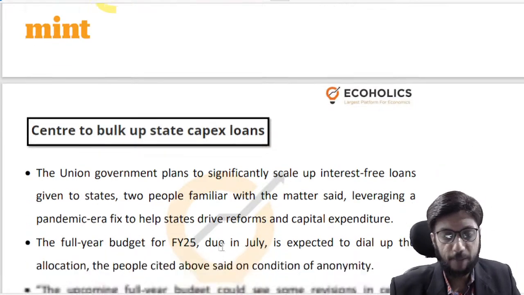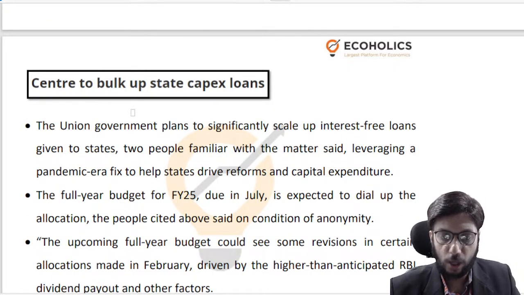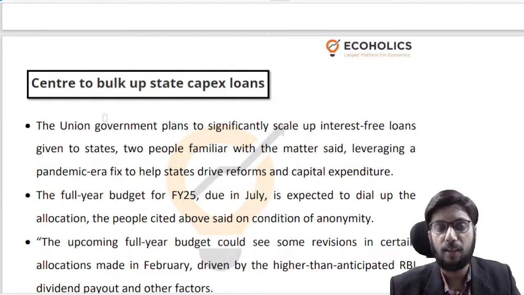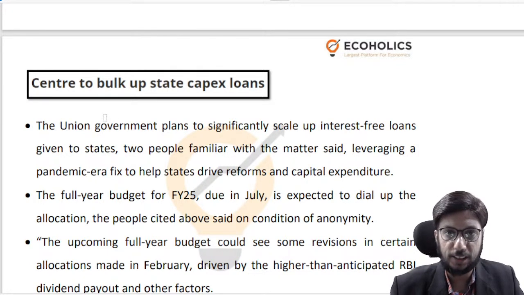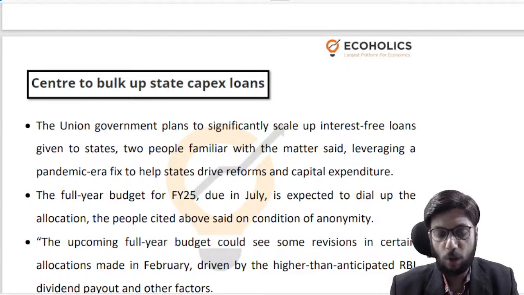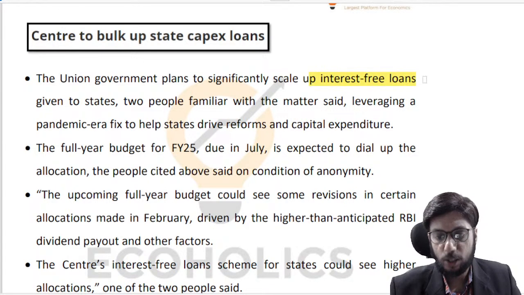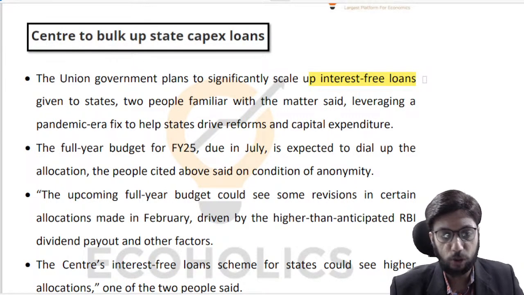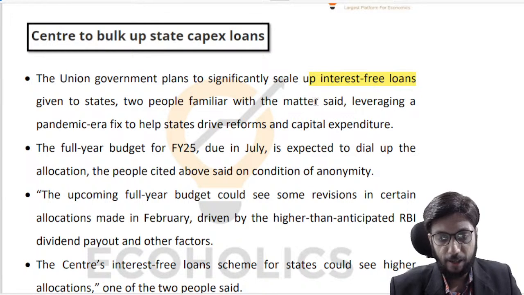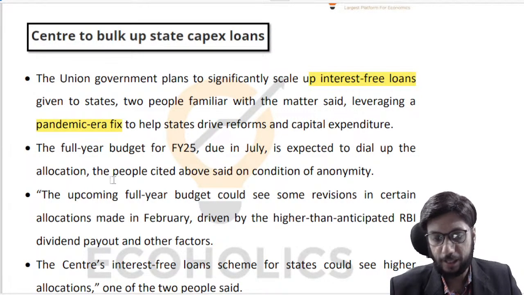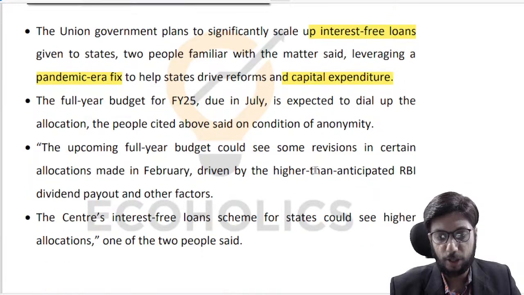So let's move ahead. Center will take steps to help states make proper capital expenditure. So let's discuss how that is going to happen. If there is any doubt, you all can always ask in the comment section. Otherwise I'll be moving ahead, right? So interest free loans is what the central government will provide to the state government, right? And this is something that we did during the pandemic era as well, right? Even at that point of time, we gave a lot of interest free loans apparently, and we want to help states drive their capital expenditure, right?